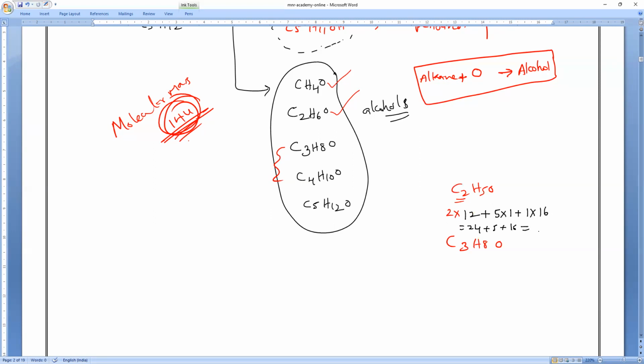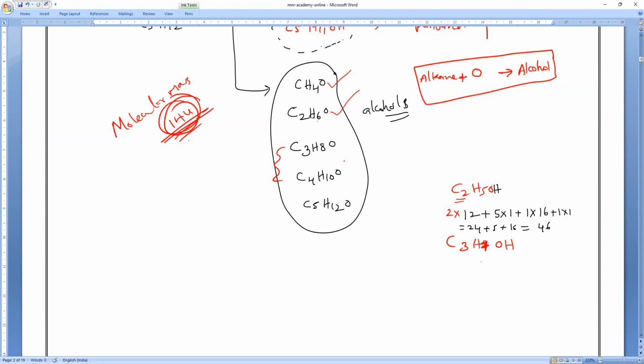The formula is C2H5OH, correct? Sorry, I forgot it again. OH plus 1 into 1. So it is totally 46. Am I right, guys? Harish? Next. Yes, sir. C2H5OH. This I forgot; I have added it now, correct?